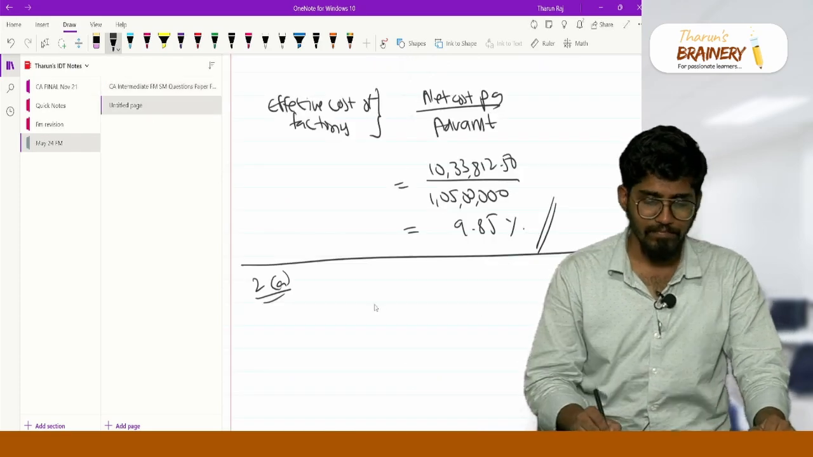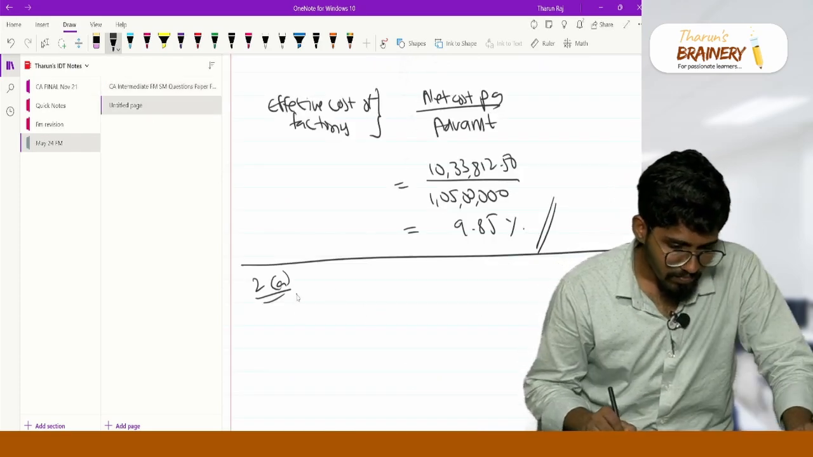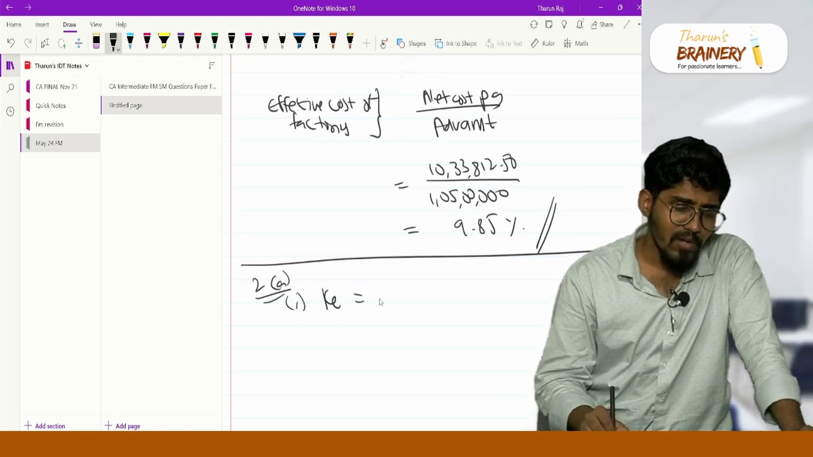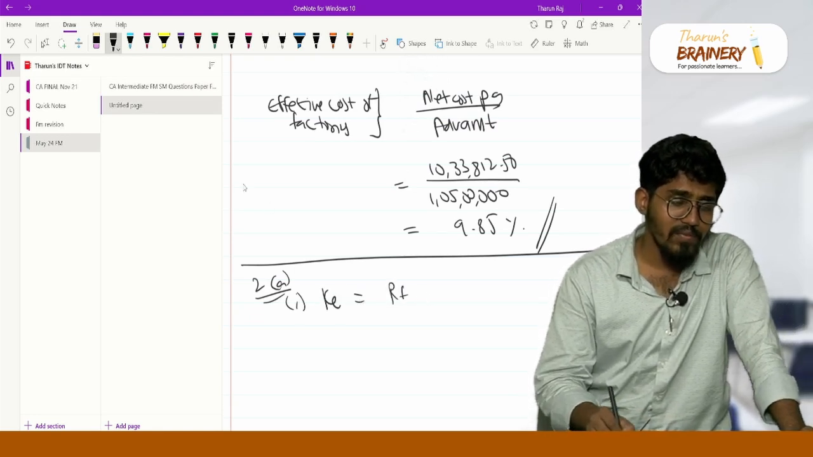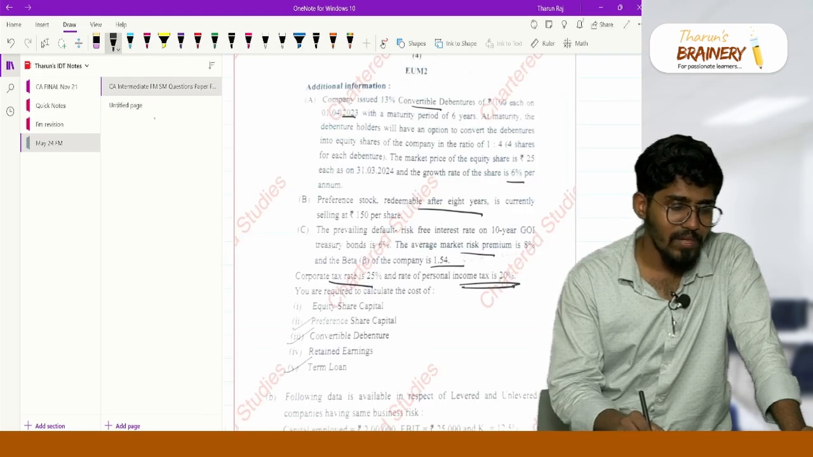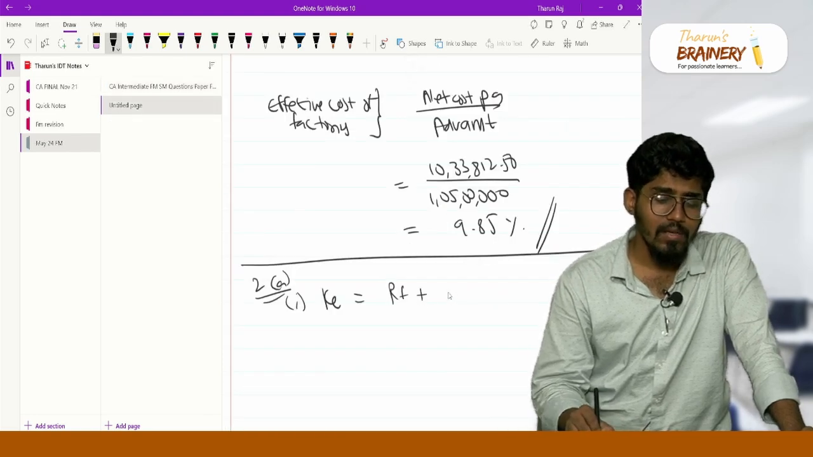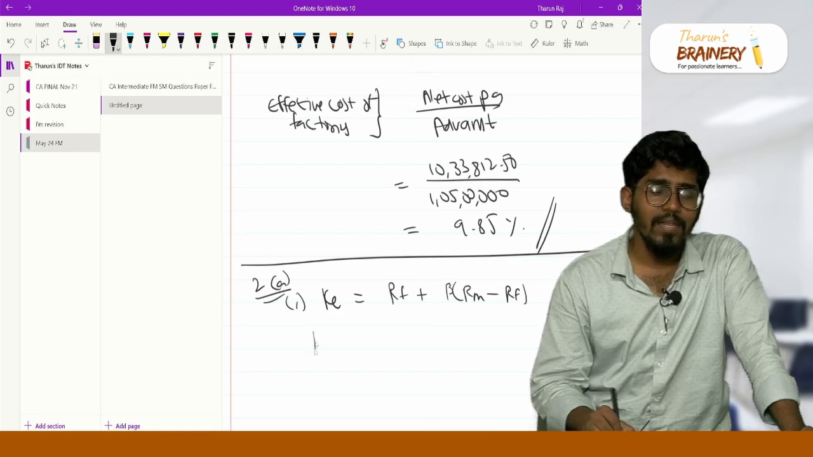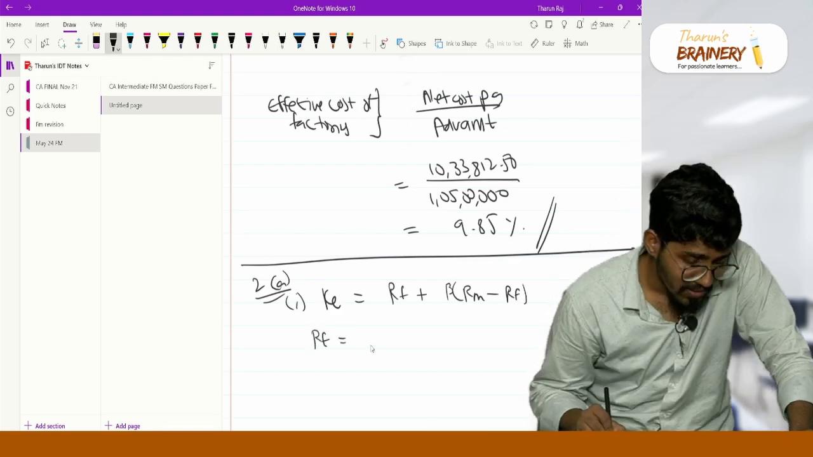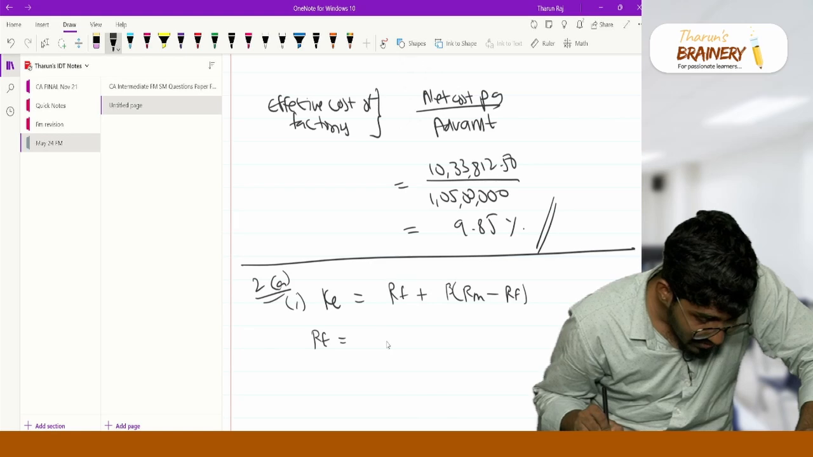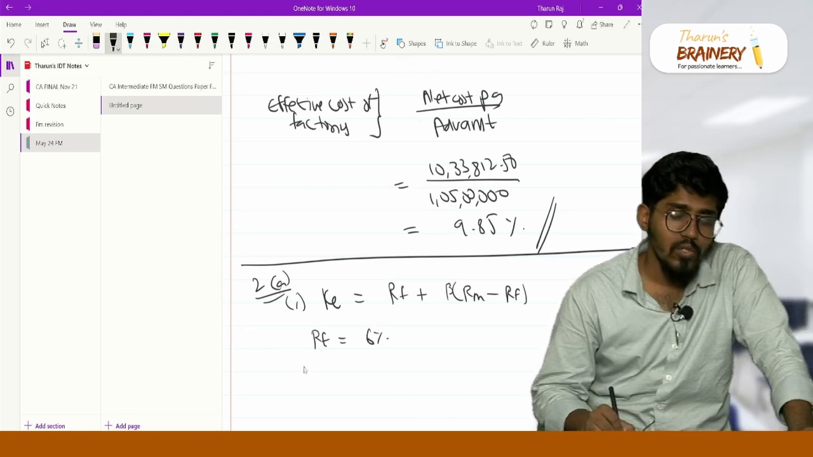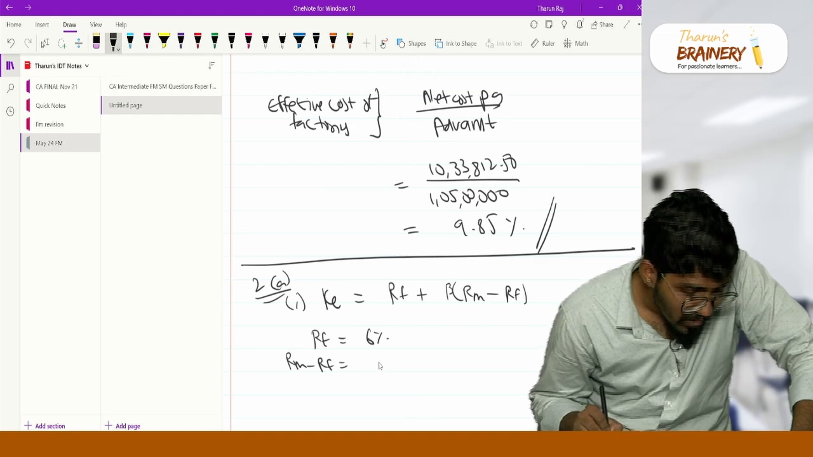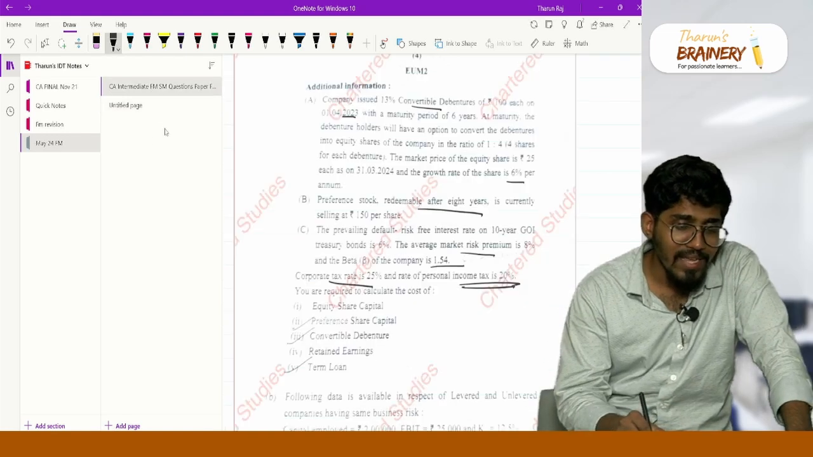Now, question number 2A. First one, they are asking cost of equity. The formula is very simple: risk-free rate plus beta into RM minus RF. How to present the answer? Always write the risk-free rate first. What is the risk-free rate? It is actually 6%. But the market premium RM minus RF, what is your market premium? Your market premium is given as 8%.